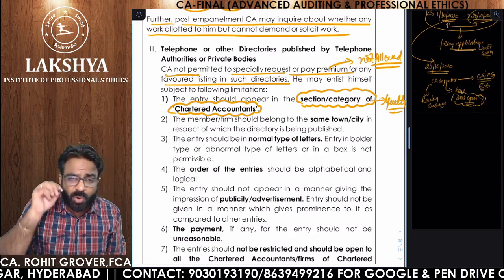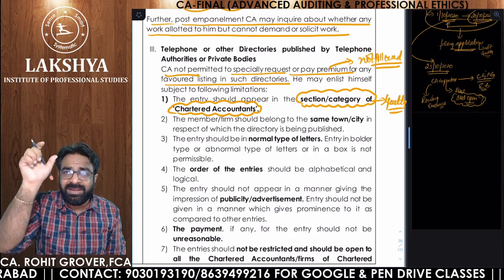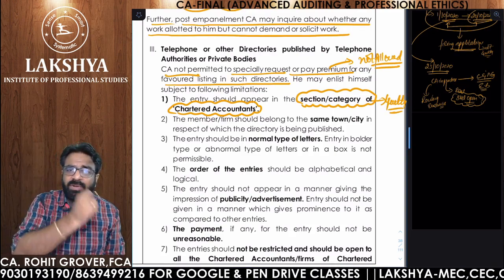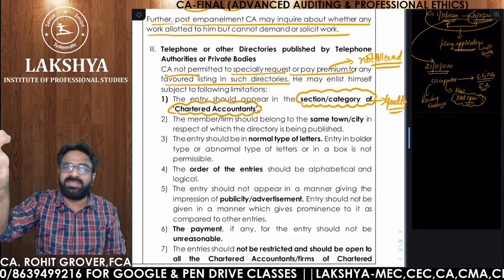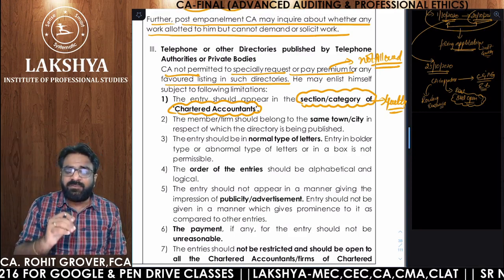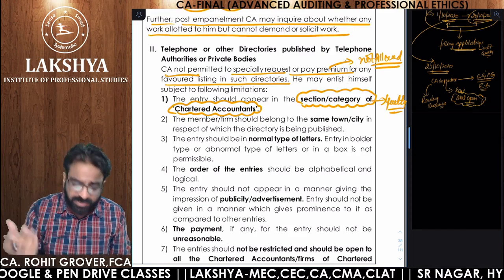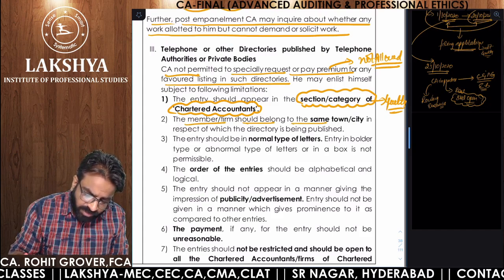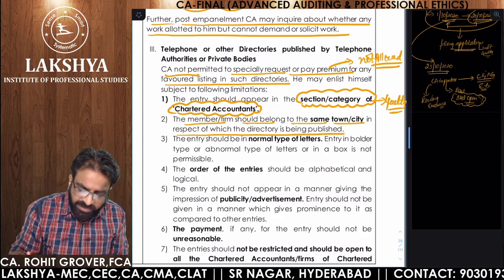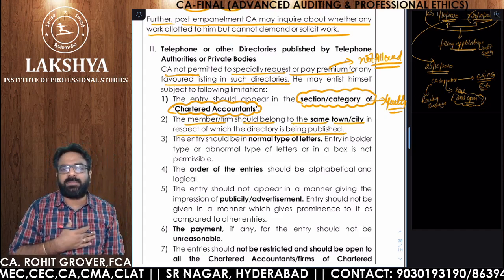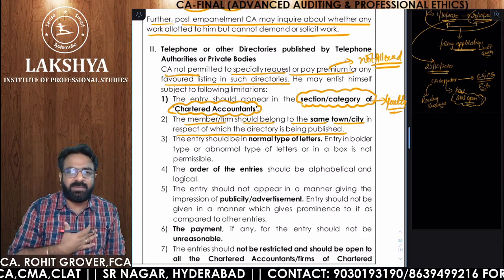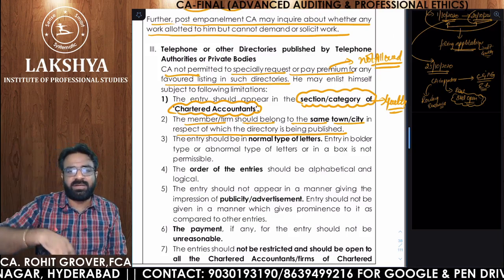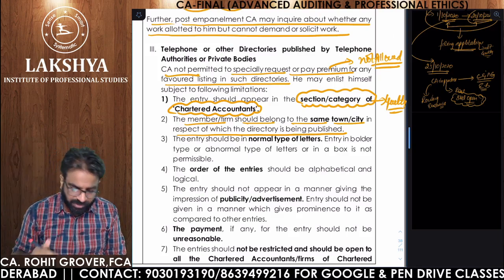Next point, you should only give your name in the list of the town or city in which you stay. You are not allowed to give your name in the telephone directories of other cities. If you do, that shows solicitation. The member of the firm should belong to the same city for which the directory is being published. Suppose I belong to Hyderabad. If my name is coming in the Hyderabad telephone directory, then it's fine. But if my name is also coming in the Vizag telephone directory, that is not allowed. In that case, you are guilty.